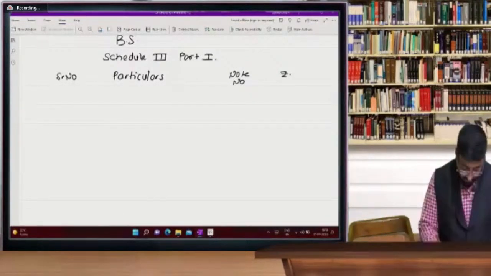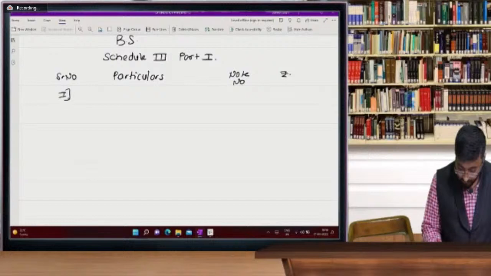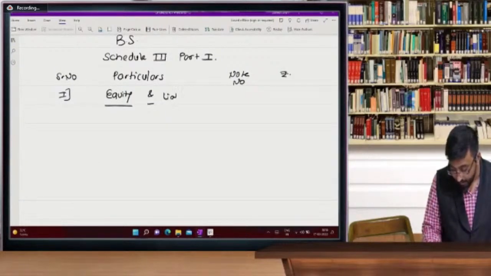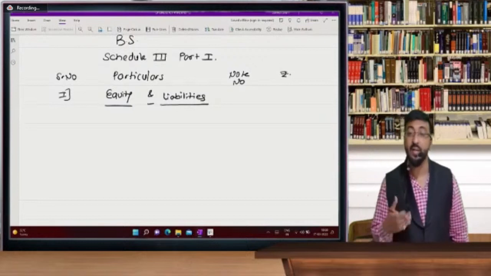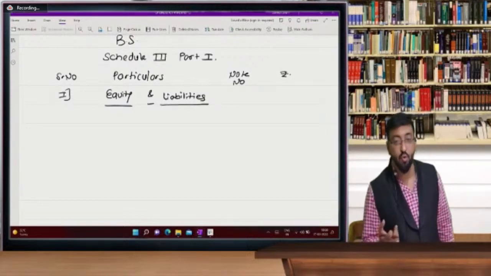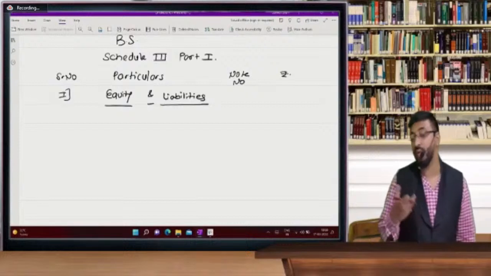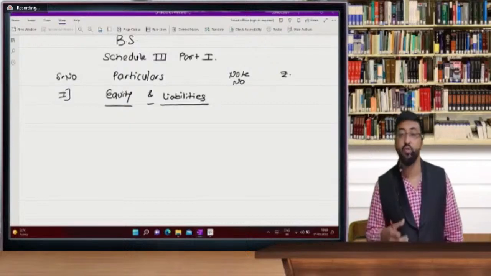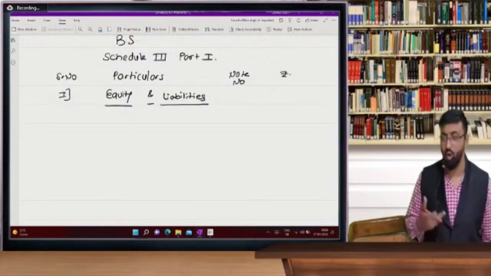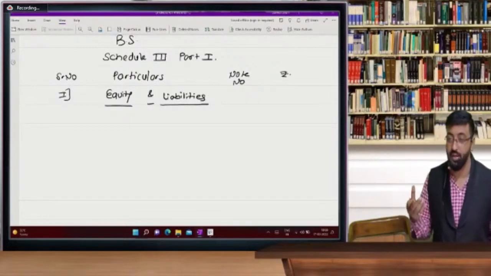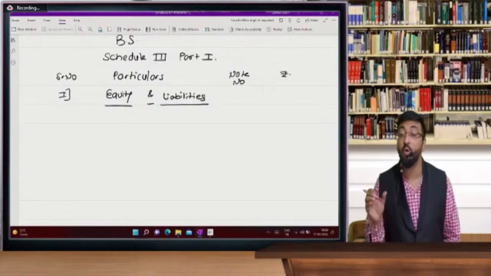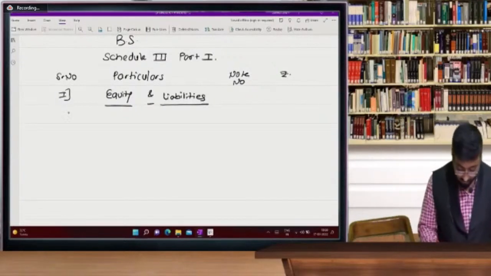Number 1, equity and liabilities. See, equity means shareholders fund, owners fund, and liabilities are outsiders. So those who are very new understand liability because they have given us some money or we have to pay them. So it is called as liability. Liability means obligation. Obligation जिसको बोलते हैं उसको बोलते हैं liability. And shareholder का जो पैसा होता है, owners equity, owners पैसा, that is also called as equity. Okay. So this is number 1.